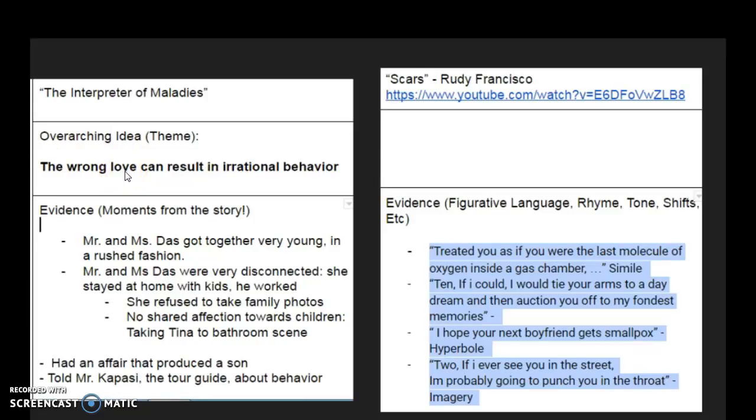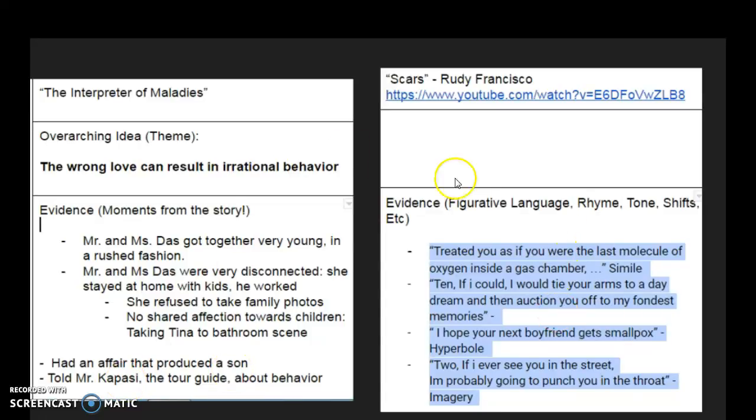And then through discussion, we pulled moments from the story, evidence from the book, all that you see here: Mr. and Mrs. Das getting together young, how they were disconnected. We see that disconnect in how she refused to take family photos, how there was no affection towards the children, as seen in the bathroom scene, as well as evidence of her irrational behavior. Not only the affair, but also telling Mr. Kapasi, the tour guide, about the affair.